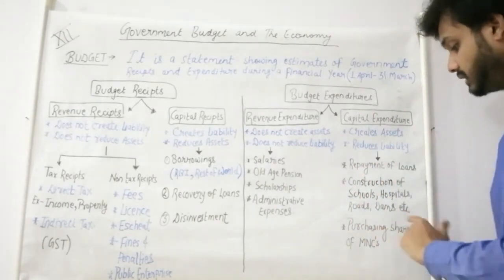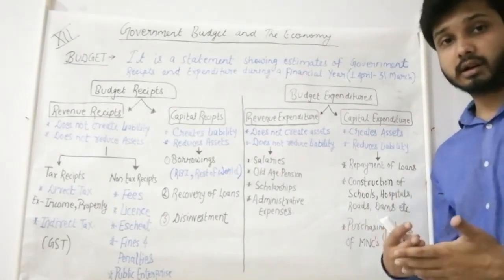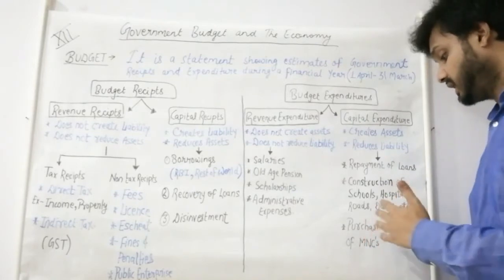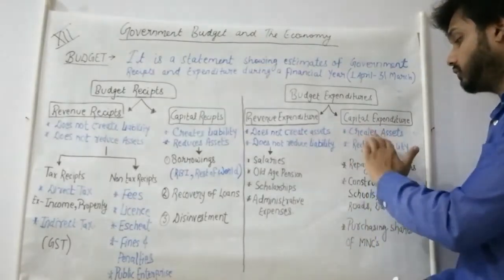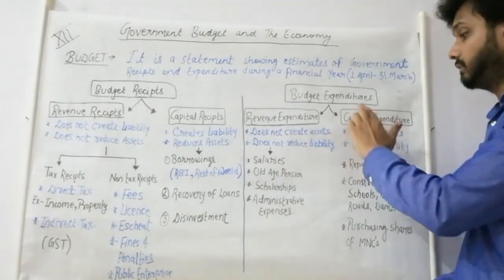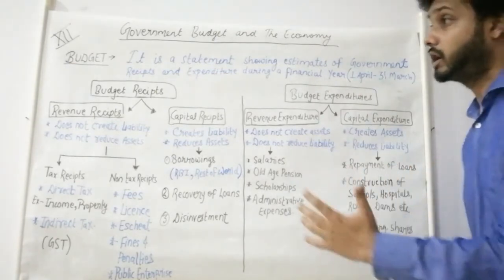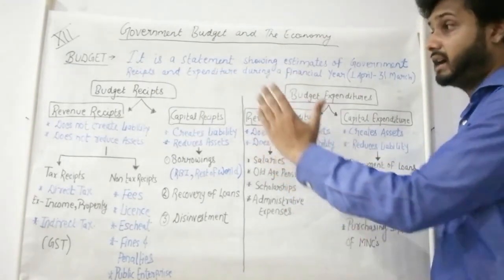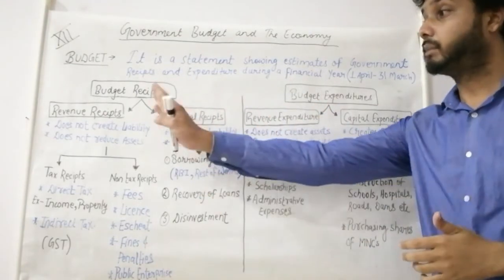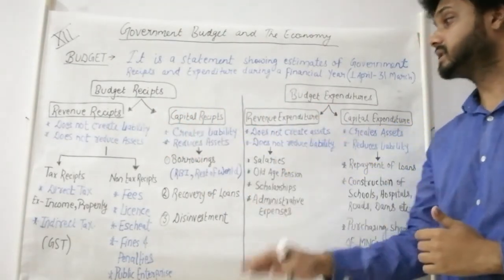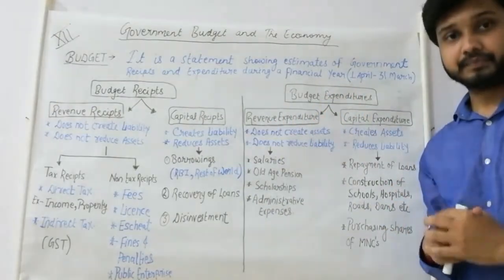Then purchasing shares of MNCs or any of the companies. When government will invest its money on purchasing shares of the companies, then it will be creating assets and will become a part of capital expenditure. So students, this was all about what budget means and the parts of budget: budget receipts and expenditure, then the revenue receipts, capital receipts, and in expenditure, revenue expenditure and capital expenditure. Thank you.